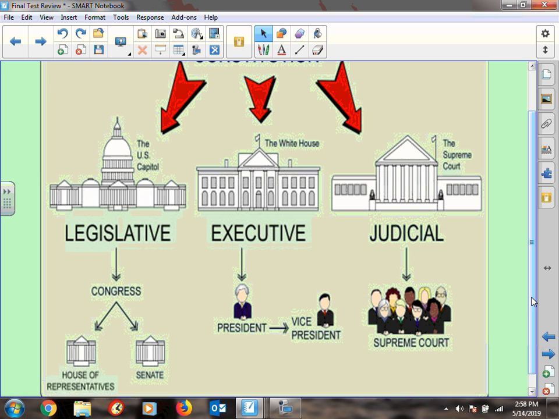Here's a nice little summary of that. Well, I'm hoping, other than the federalism at the bottom of what is a federal or a state responsibility, I think we've gone through pretty much a lot of your study guide. Maybe not every single thing, but a good portion of it.